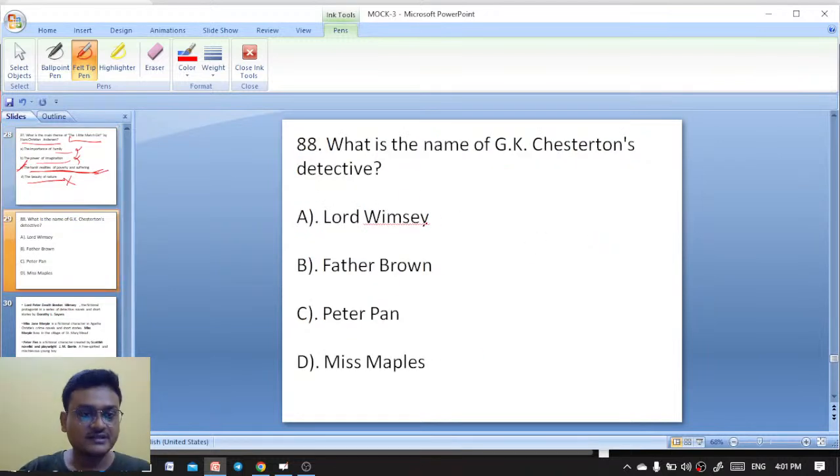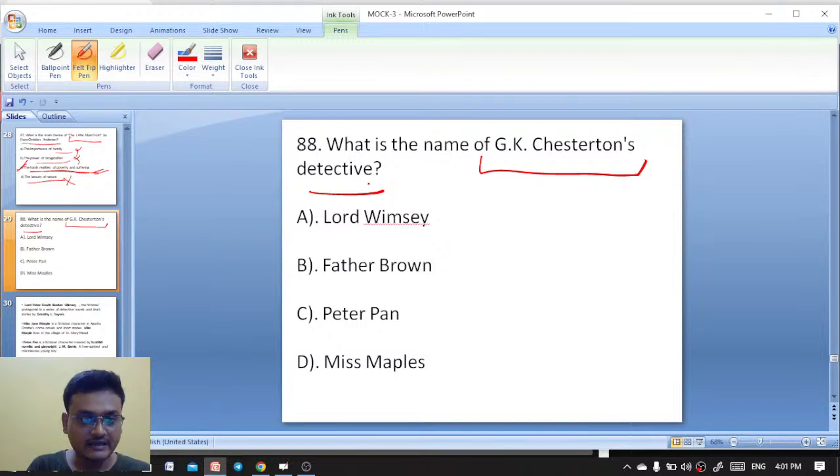Here is question number 88. What is the name of G.K. Chesterton's detective? Which character was created by G.K. Chesterton? Lord Whimsy, Father Brown, Peter Pan, Miss Marple.